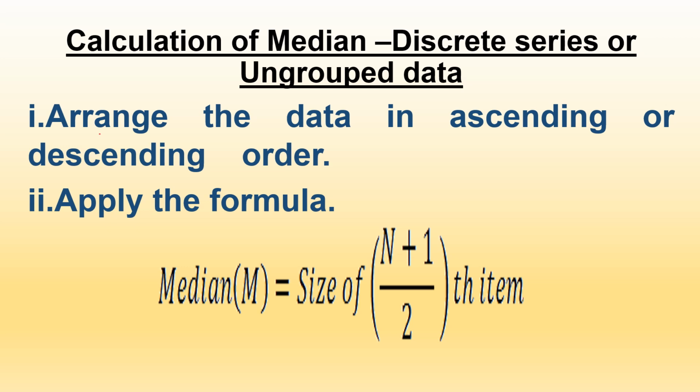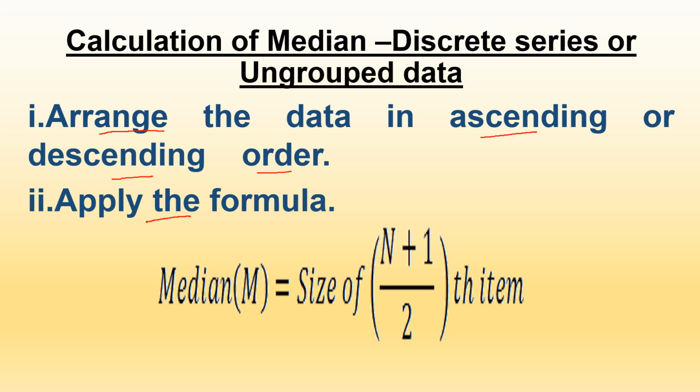So this is a rule. Before calculating the median, first the given data should be arranged in ascending or descending order. This is a mandatory step. This is the first step. We are supposed to arrange the data in ascending or descending order. Next, we can apply the formula.